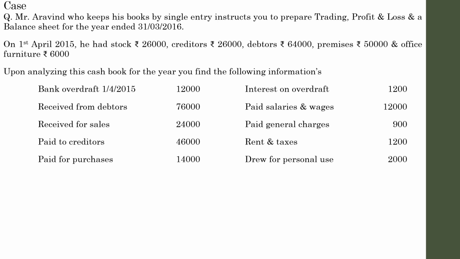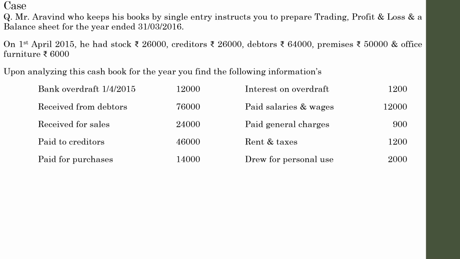Every business needs cash for starting business, and on the beginning date he might have been short of cash. So in order to deal with that situation, he took an overdraft from a bank. So the opening balance of the cash book of that particular year is a bank overdraft as specified here.